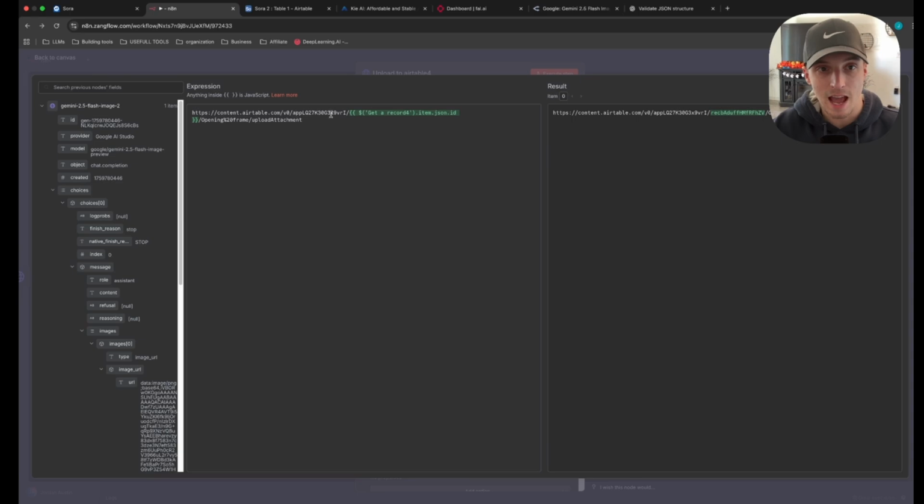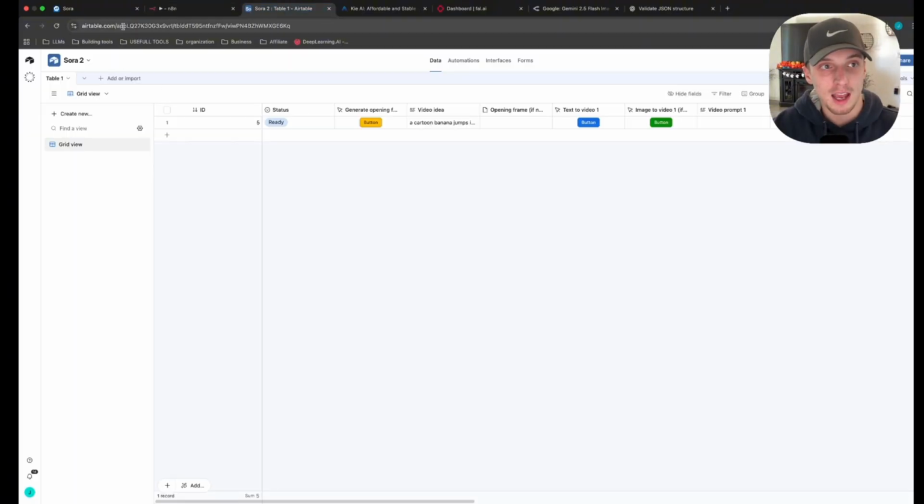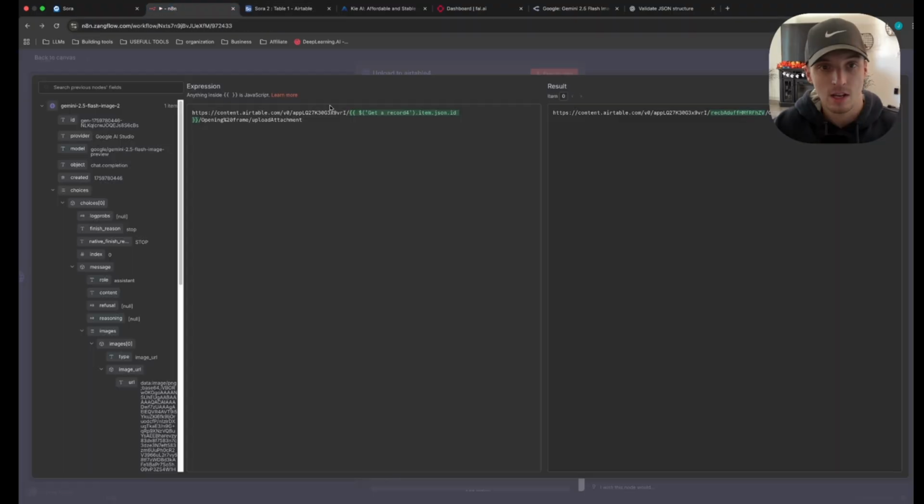It'll be this exact URL, https://content.airtable.com/v0/ and then this app right here is custom to whatever your Airtable base URL is. So if you can see here, mine is app, whatever I just had there. Yours is going to be different. So all you need to do is copy that part from this slash to this slash, and then just change this out for yours, okay?